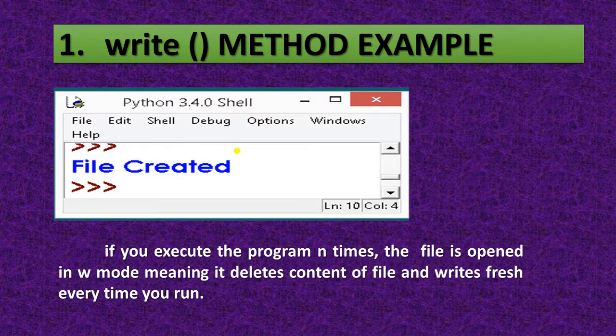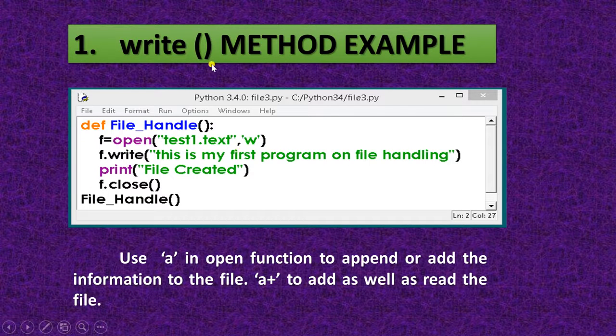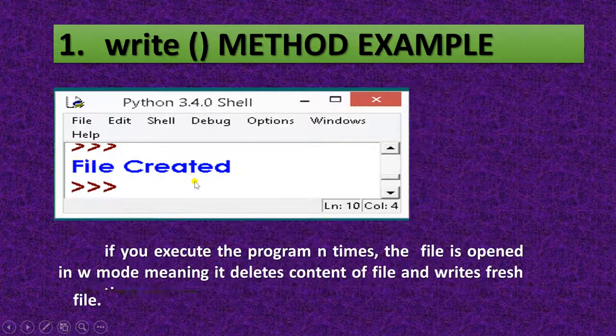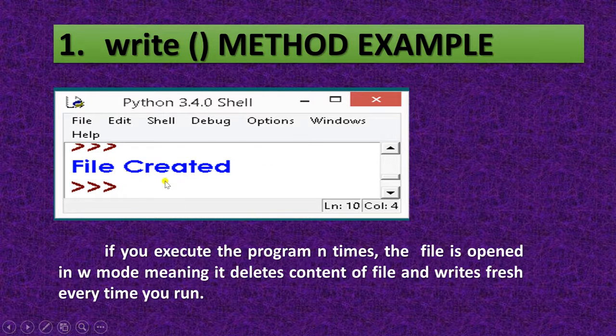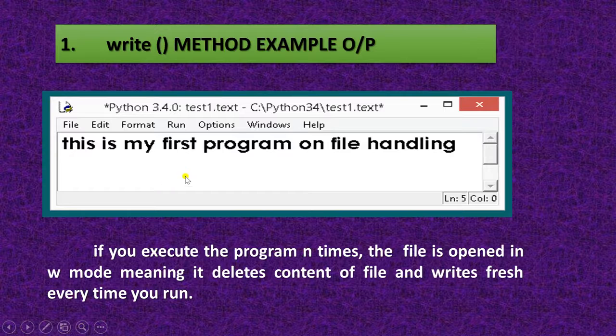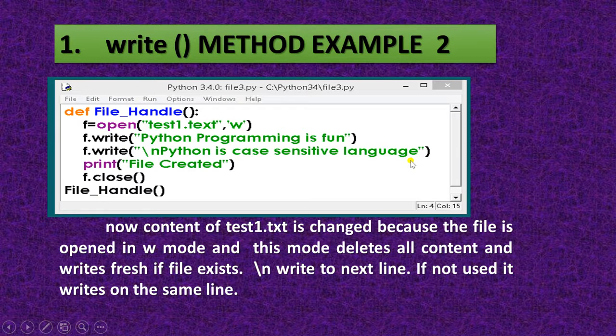Here is the answer. This file is created. Now this is test1.txt. So this line will reflect in this test1.txt. Okay, and this file created is in the print statement. That's why it's showing on the shell that file is created. Okay, and here is your file. This is test1.txt. This is my first program on file handling. It is showing in this notepad file.